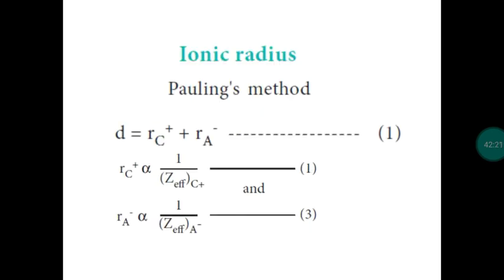Next, ionic radius. Like atomic radius, we calculate the distance between the center of the nucleus and the valence electron in an ion. It may be a cation or an anion, whatever it may be. In a cation as well as an anion, if we calculate the distance between the center of the nucleus and the outermost electron, it's called ionic radius. Ionic radius can be calculated using Pauling's method. So we apply the same concepts as we studied in atomic radius.